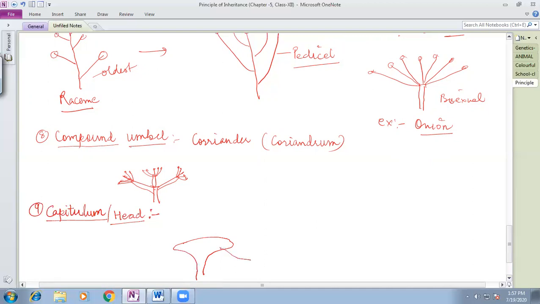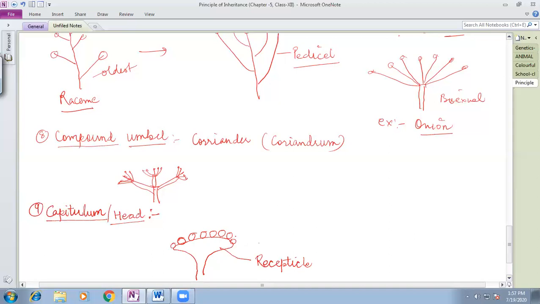This flattened inflorescence axis is called the receptacle. On this receptacle, a number of sessile flowers are borne. Remember, these have no pedicel.